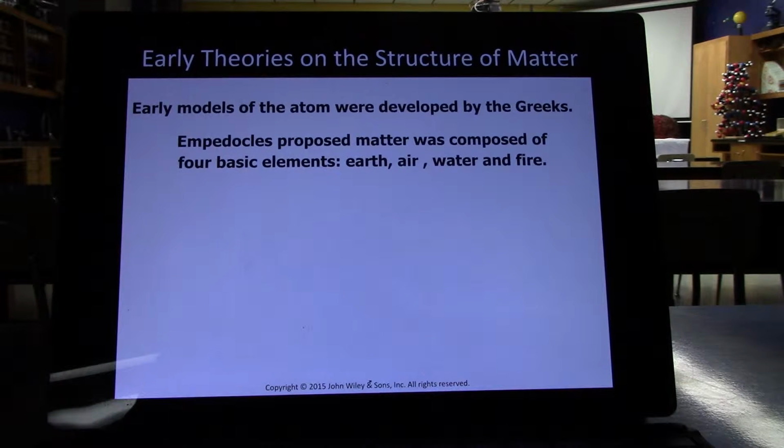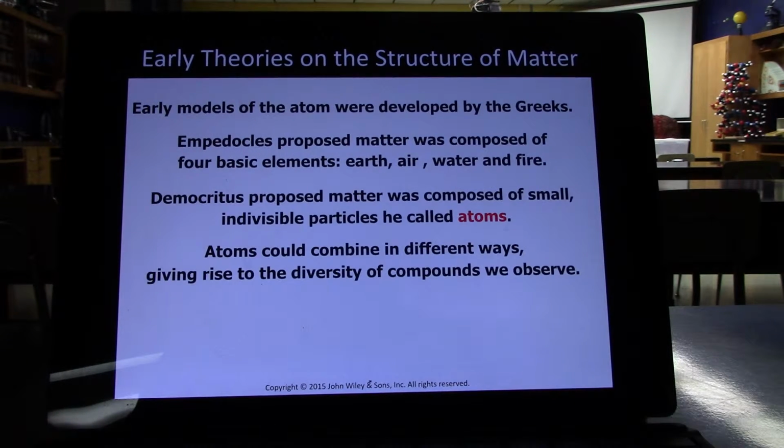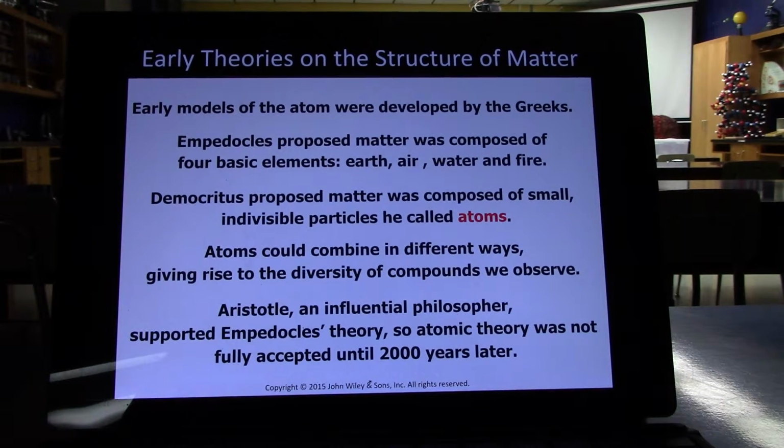So the Greeks did a lot of work back in those days. Early models of atoms were developed by the Greeks. Empedocles proposed that matter was composed of the four basic elements: earth, air, water, and fire. Democritus proposed that matter was composed of small indivisible particles he called atoms, coming from the Greek word atomos. Atoms could combine in different ways, giving rise to the diversity of the compounds that we observe.